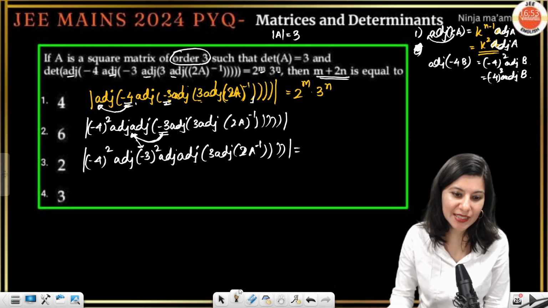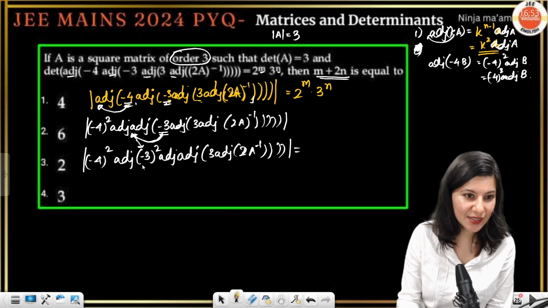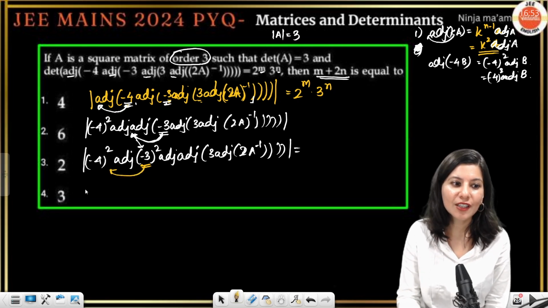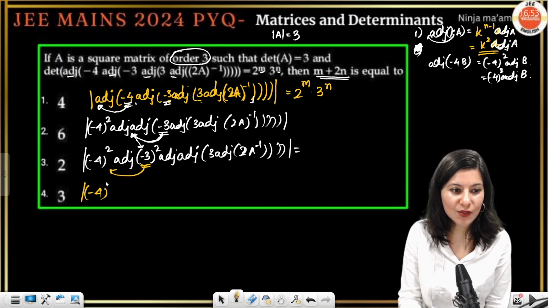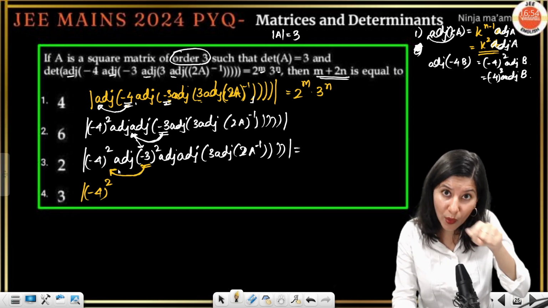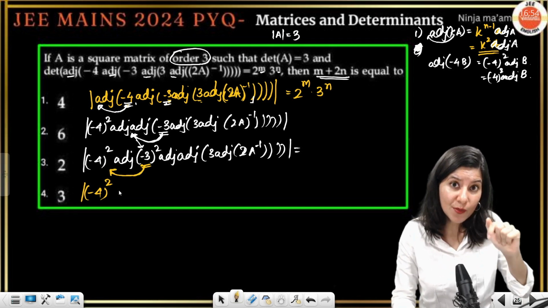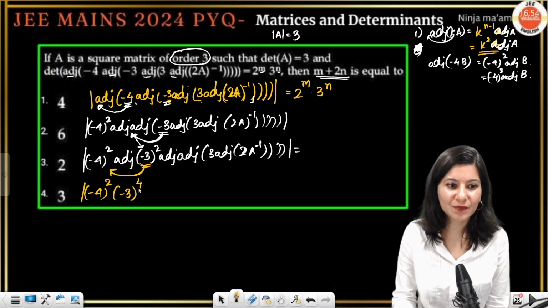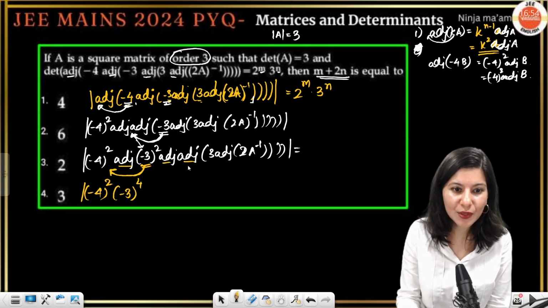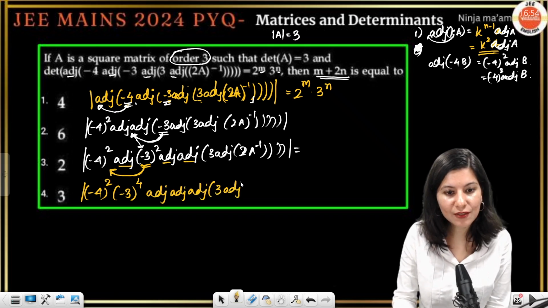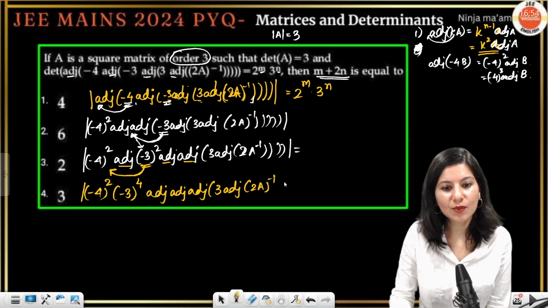Oops, now can you see this? Are you serious? This -3 square is again stuck over here. So I have to take this over here. So this is going to be -4 ka square. Now -3 ka square is already here. If I have to push this over here one more time, I have to apply the property. So -3 ka square, one more square, so -3 raised to power 4. Now can you see it? 3 adjoints at least are together: adjoint, adjoint, adjoint. Now there is one interruption. This is adjoint 2A inverse.